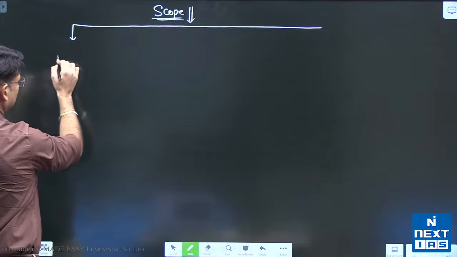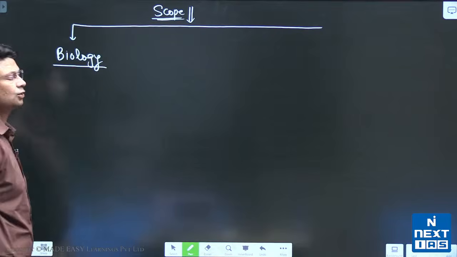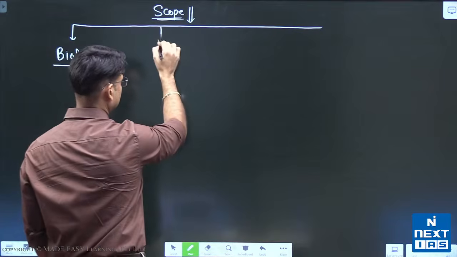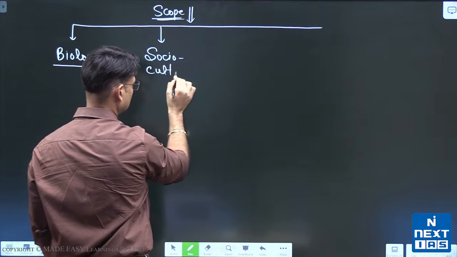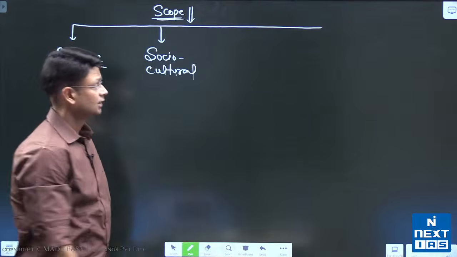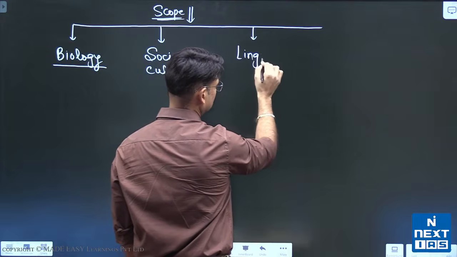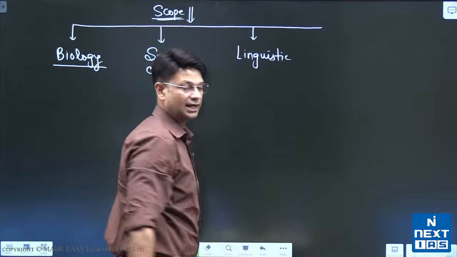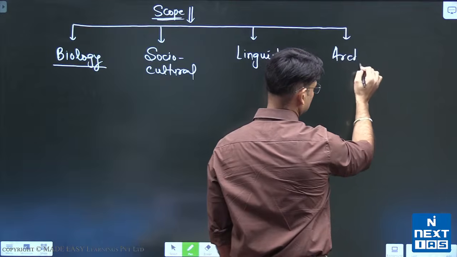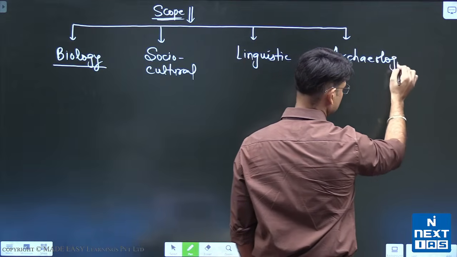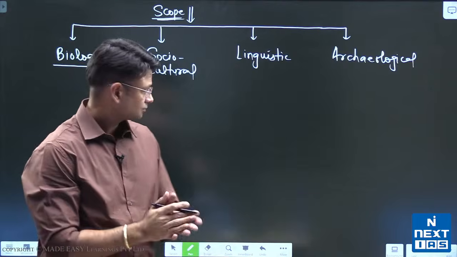Anthropology studies the biological aspect of humans, and it is studied under biological anthropology. It studies the socio-cultural aspect of humans under socio-cultural anthropology. Anthropology studies the linguistic aspect under linguistic anthropology, and it studies the past remains under archaeological anthropology. So these are the four major branches of anthropology that effectively cover its scope.